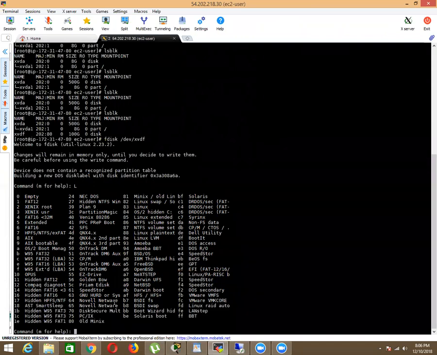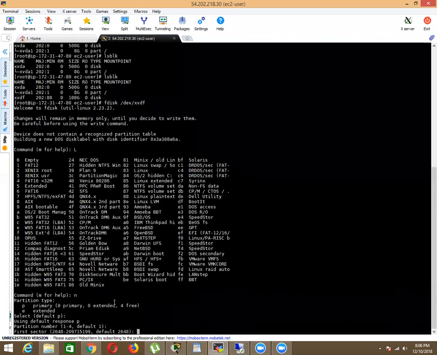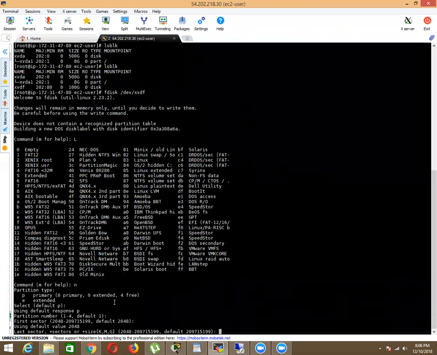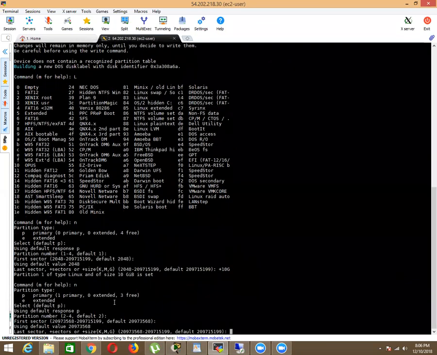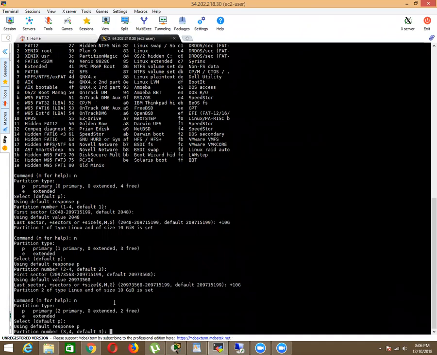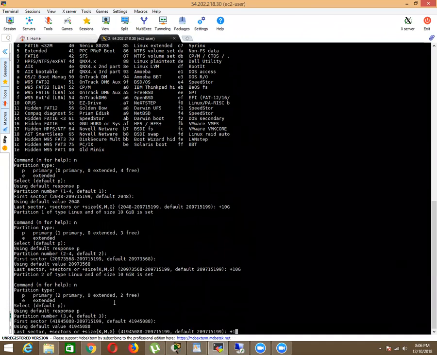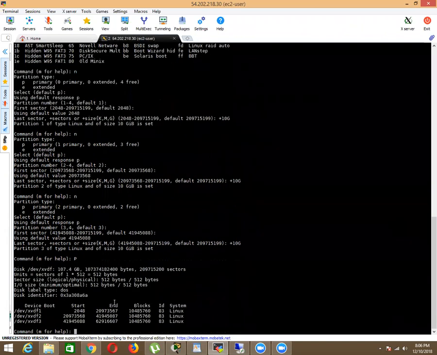Okay, so when I'm going to create a partition, press N, and here it is asking you primary or extended. So click on primary, and for the first sector I'm going to use +10G. Press N again, just give the last sector, that is enough. Press N, +10G. Okay. So press P, and you can see 3 volumes are created.